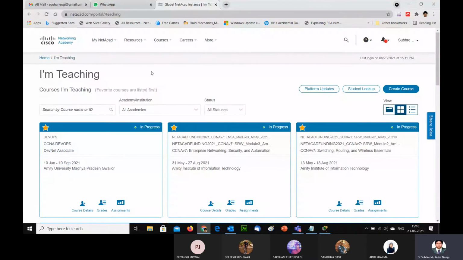Even if you compare Cisco, Microsoft, Google, Google is a very good paymaster. Cisco pays better than Google in some areas. If you go outside the Asia Pacific region, Cisco is the paymaster.